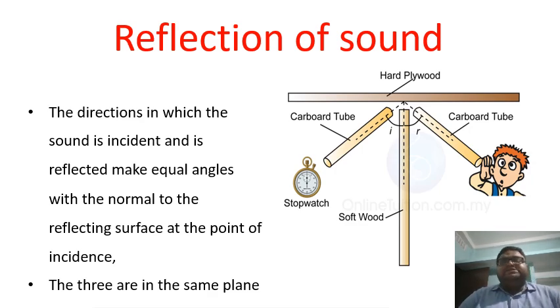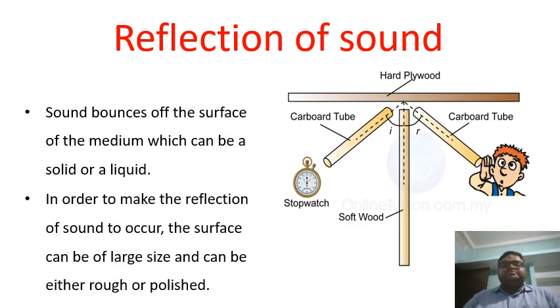So the first law states that the angle of incidence is the angle between the propagation of sound and the normal drawn to the surface, right? So this angle i will be equal to angle r. The angle of incidence of sound will be equal to the angle of reflection of sound, right? The next point is that the incident sound wave, the normal, and the reflected sound wave, all these three will lie in the same plane. Okay, is it understood, students? These all three will lie in the same plane, right?